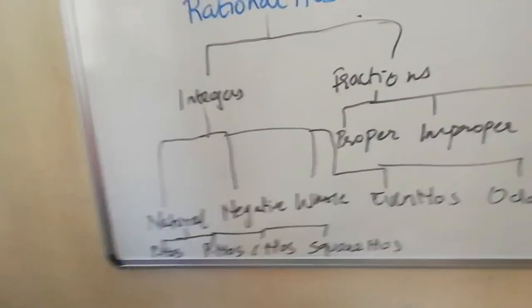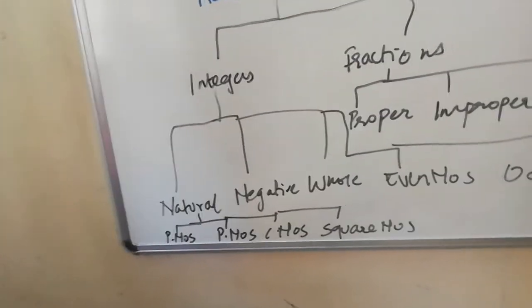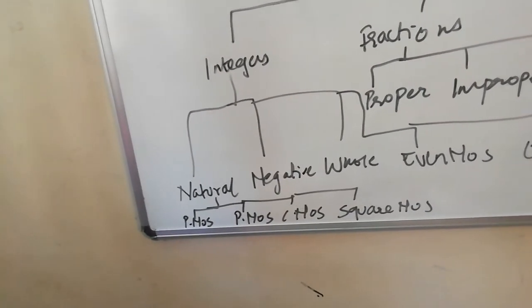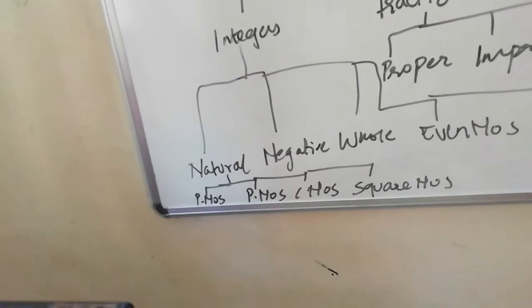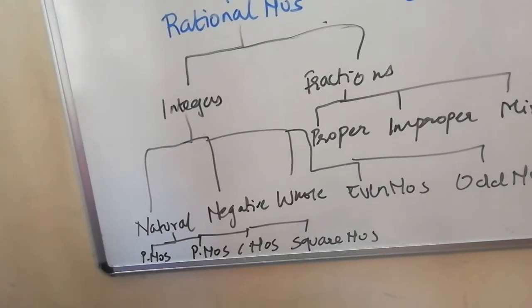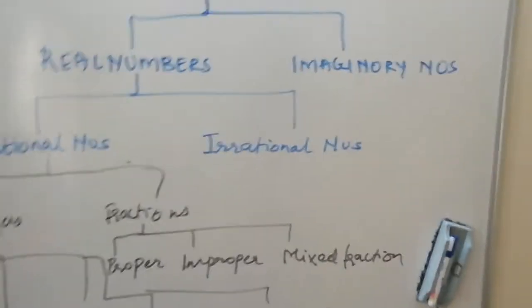And what are natural numbers? Natural numbers are the numbers which include only positive numbers. Positive numbers means all that includes prime numbers also, composite numbers also, and square numbers also. Now let's come back to irrational numbers.